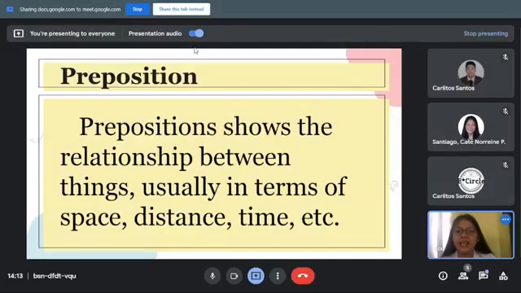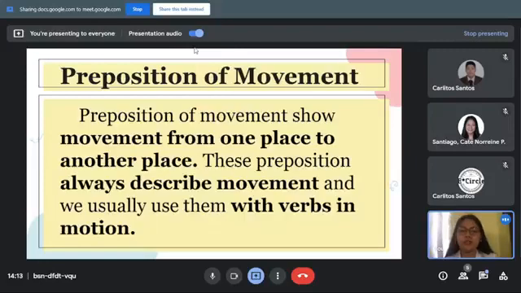Now, for the preposition, let's have the meaning of preposition. A preposition shows the relationship between things. It is usually in terms of space, distance, time, and the like. Again, a preposition shows the relationship between things. While a preposition of movement shows movement from one place to another place.